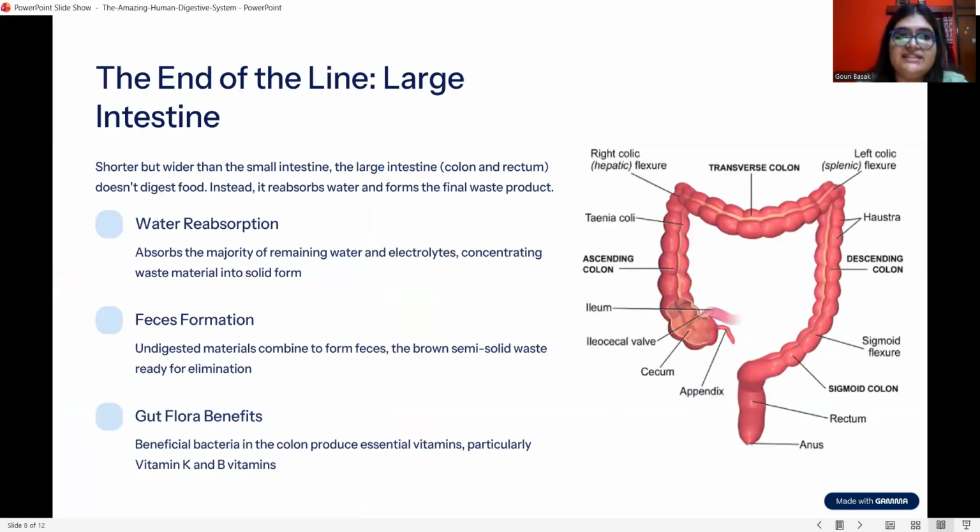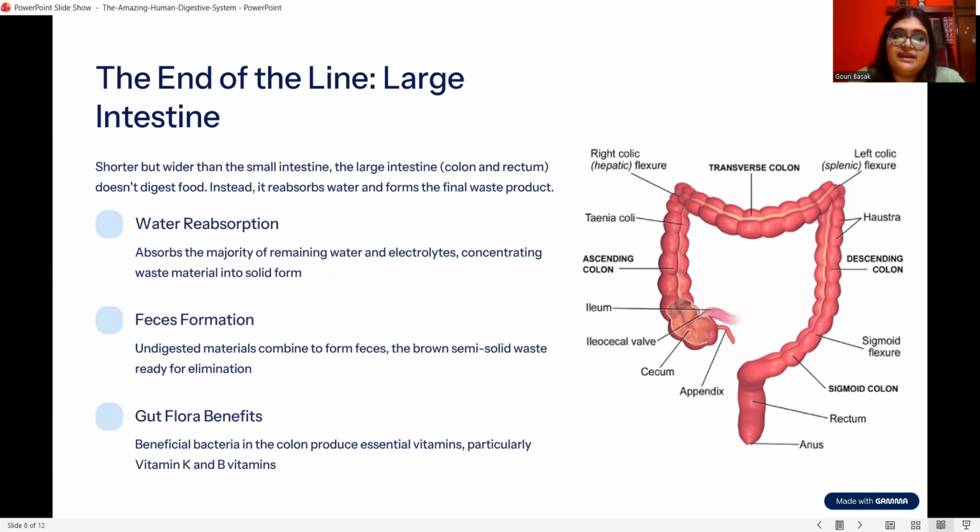Next is the end, that is the large intestine. Here, in the large intestine, no enzymes or hormones are present. The large intestine is mainly helpful in water reabsorption, feces formation, and it also provides gut benefits. The majority of the water will be absorbed by the large intestine. Next, feces formation: the undigested food will form the feces and it will be eliminated from our body.